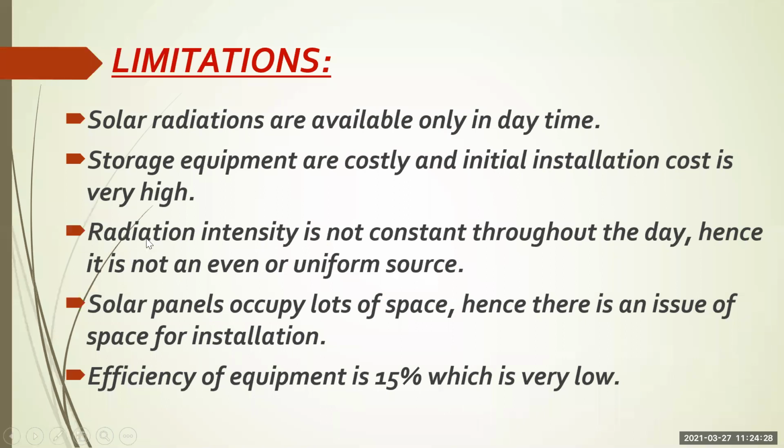Radiation intensity is not constant throughout the day, hence it is not an even or uniform source. The radiation we get from the sun's rays is not constant; it fluctuates. Because of that, it is not a uniform source. Solar panels occupy lots of space, hence there is an issue of space for installation. The efficiency of the equipment is 15%, which is very low. So these are some of the limitations you have to write down in your exam if the question is asked.